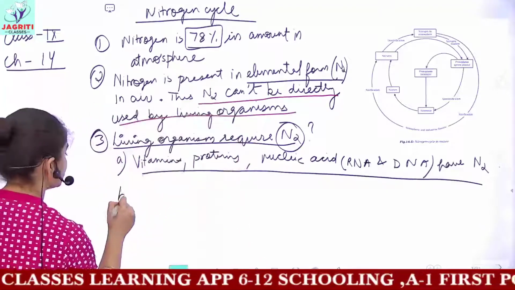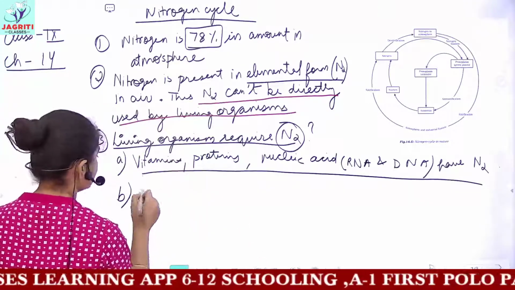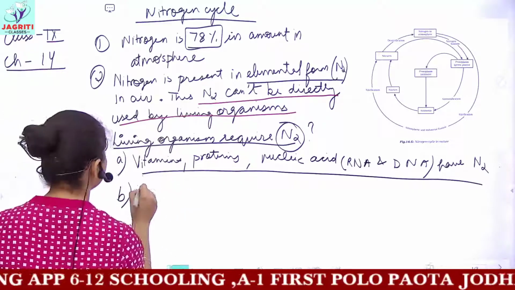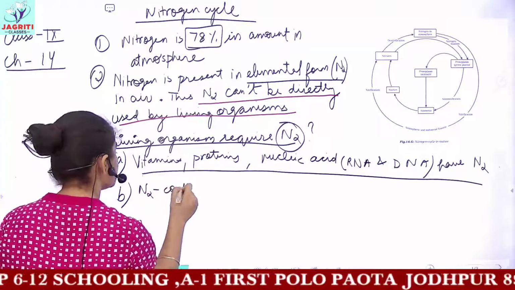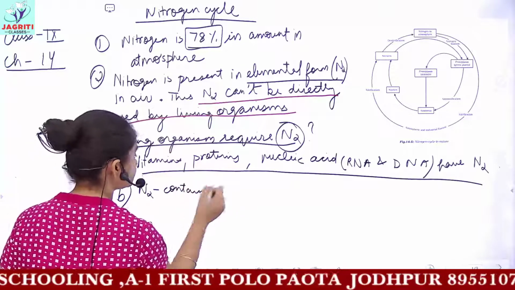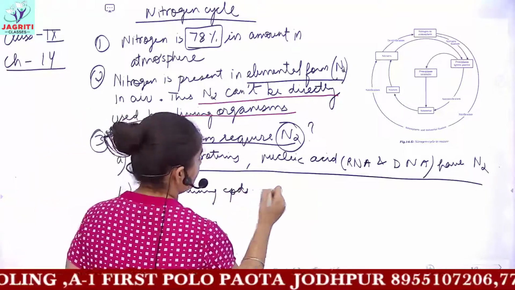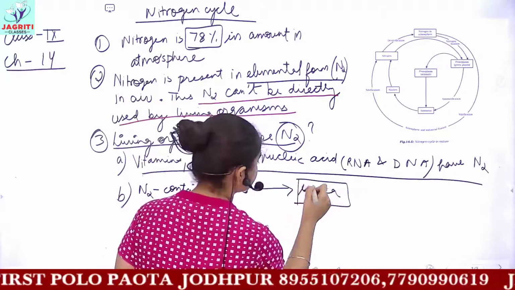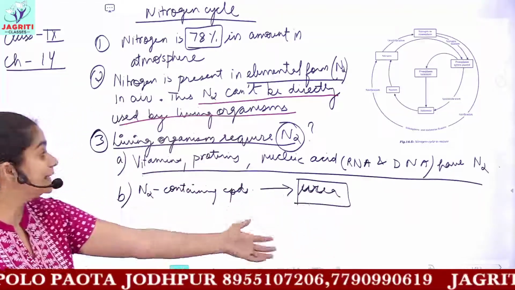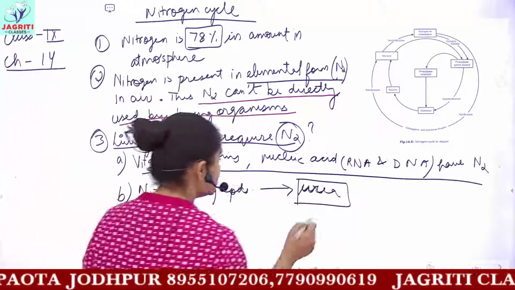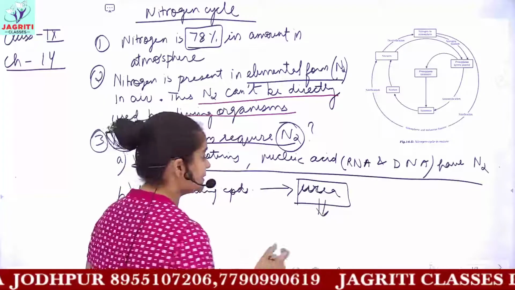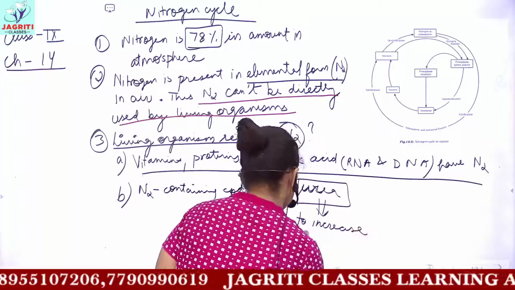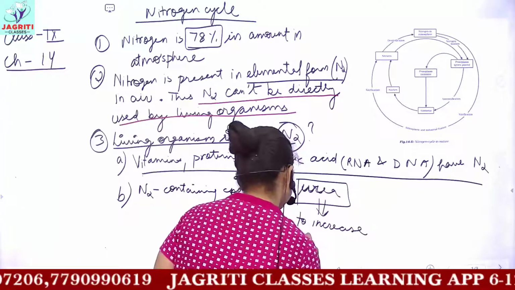So you have many nitrogen containing compounds, artificial or synthetic. For example, urea. This urea contains nitrogen, and it is used as a fertilizer, that is, to increase the fertility of soil.